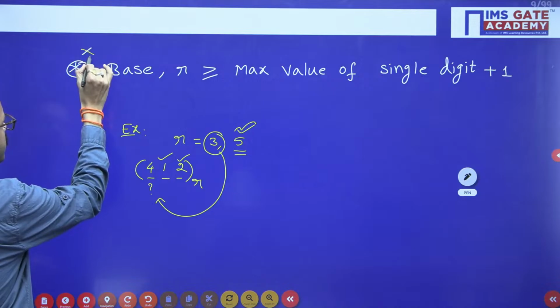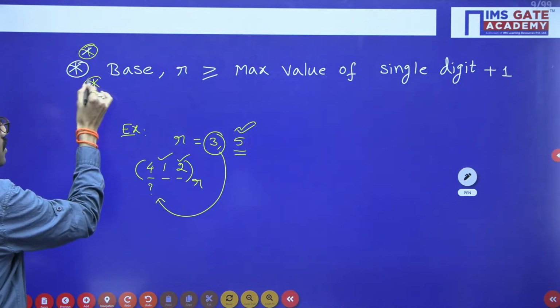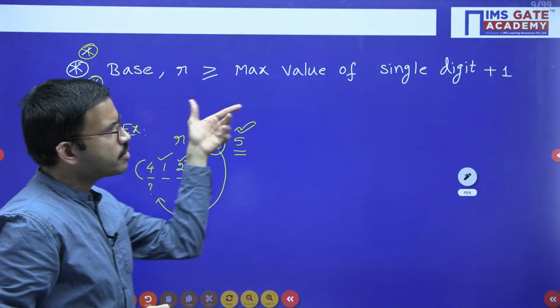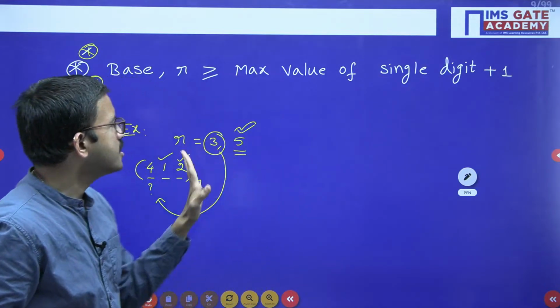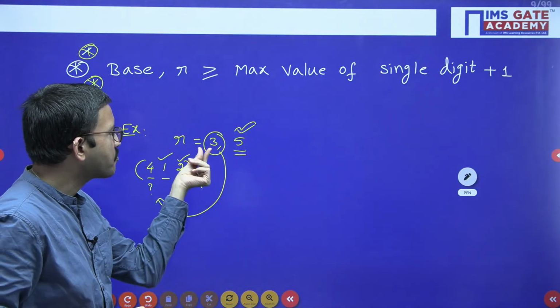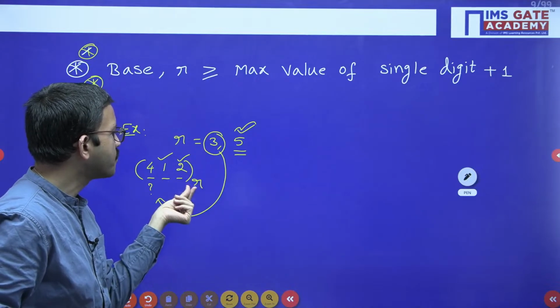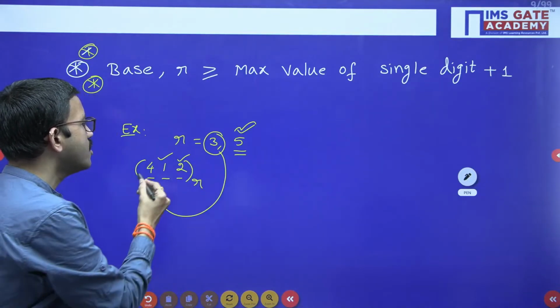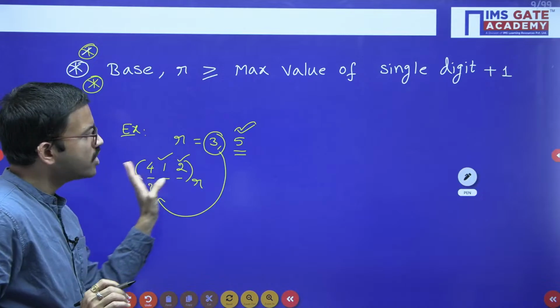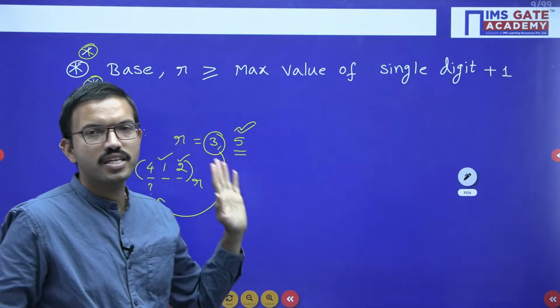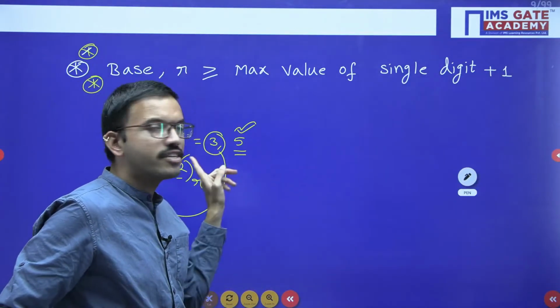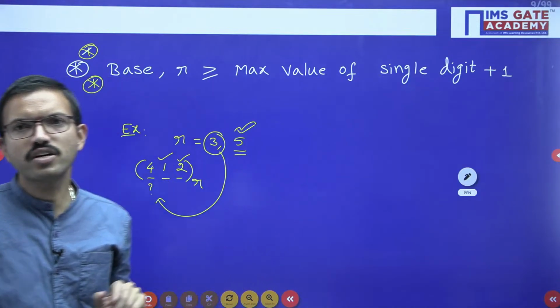Nowhere in the question will they specify this, but you need not memorize this condition. It is very simple. Whatever theoretical solution you get, just substitute that base value here. In that base of the number system, check whether we can represent all those digits or not. If you are able to represent them, then it is correct. If you are unable to represent them, that is not a valid base. That's all.